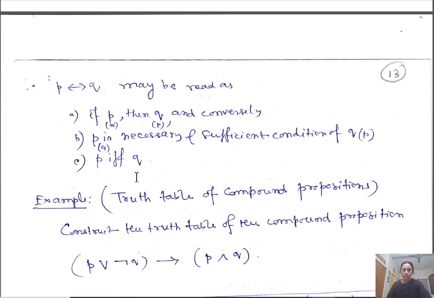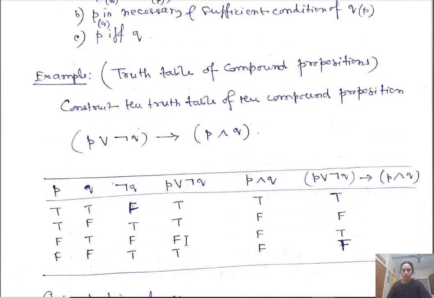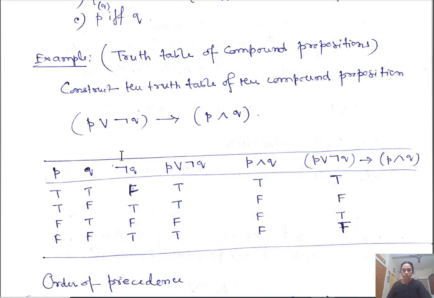So the truth table for a compound proposition: already I have shown with one example how to construct that. Okay, I have one more example here. You can do it by yourselves. Column P, column Q, you construct: true, true, false, false, true, false, true, false.